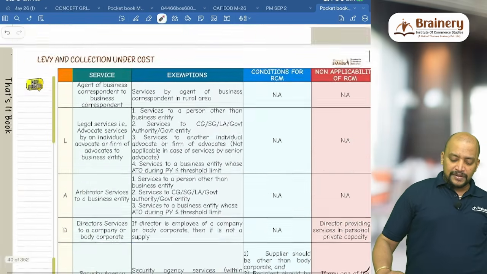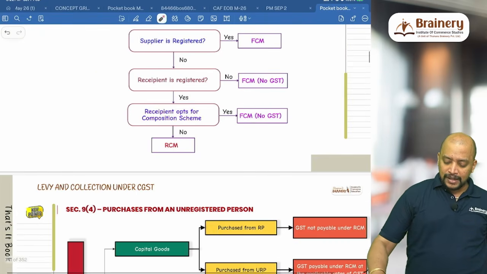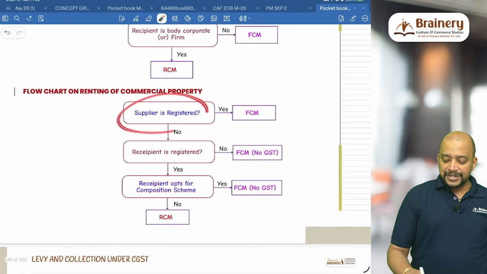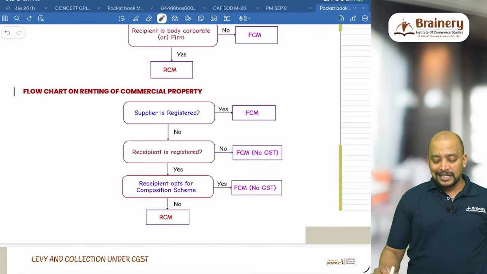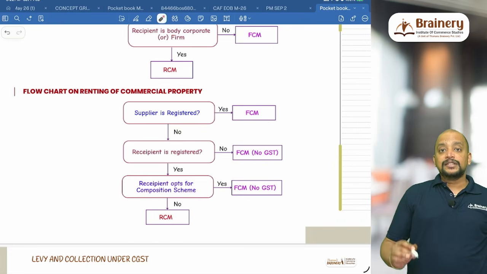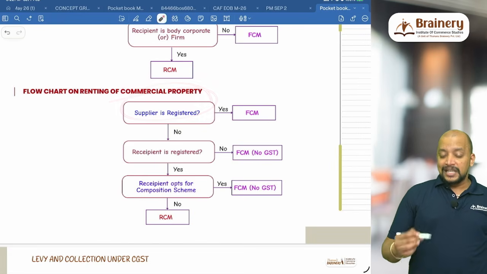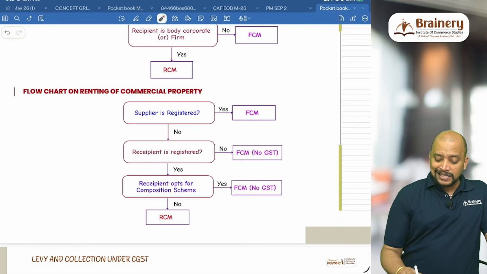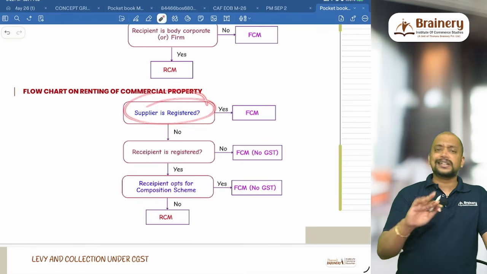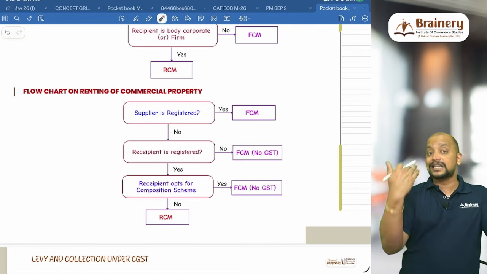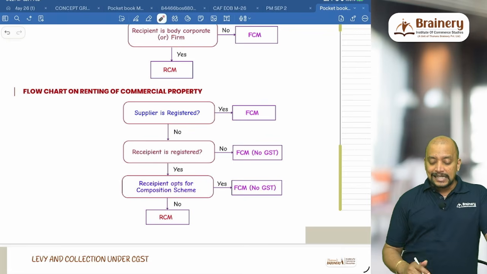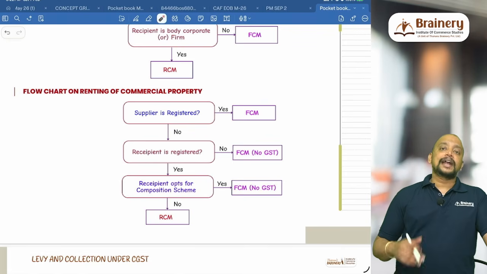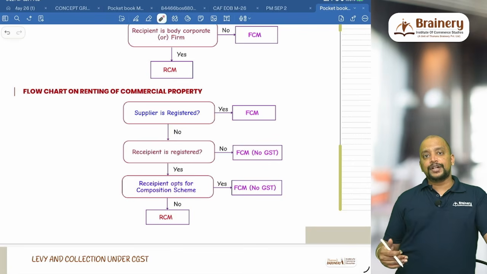So remember one flow chart, you can see that below on page number 31. Here there is a supplier who is registered. If the supplier is registered, yes, then it will be covered under FCM. Suppose the supplier is unregistered, check the recipient, whether the recipient is registered or not. If the supplier is unregistered, then check the second condition: is the recipient registered? The recipient is also not registered, then conditions are not satisfied, so it will be FCM.